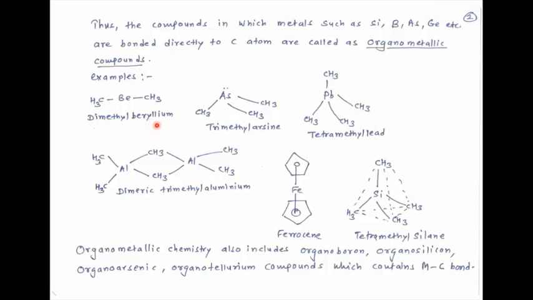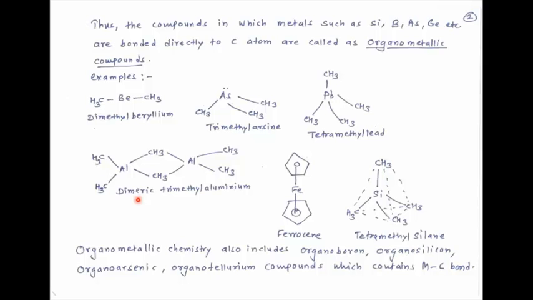Dimethyl beryllium: beryllium metal is bonded with carbon of the methyl group. Second example, trimethyl arsine: arsenic is attached with carbon of the methyl group. Tetramethyl lead: lead is attached with carbon of the methyl group.